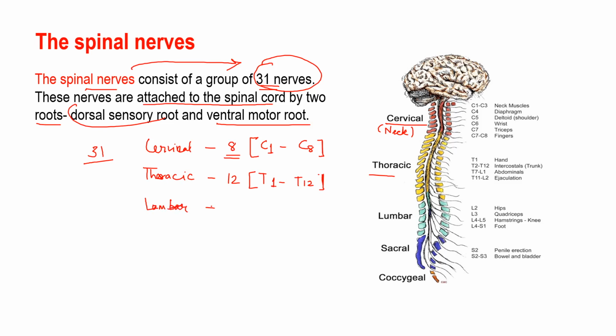Then third is lumbar, and this lumbar is basically the lower back region. This has a total of 5 lumbar nerves, that means from L1 to L5. Clear?